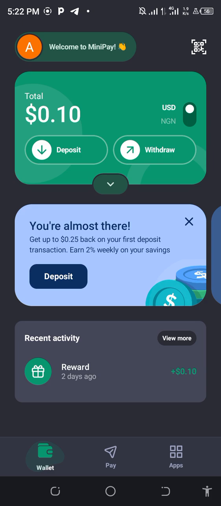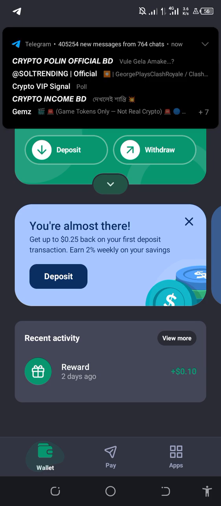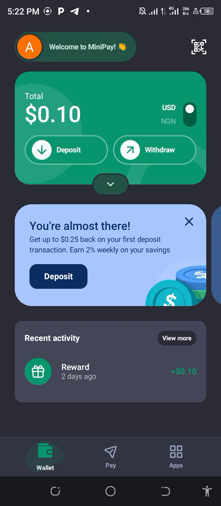Guys, if you are a person who doesn't know how to trade on any exchanges, this app is really for you. Any amount of money you deposit here will be in the form of USD, and every 2 weeks you will get 2% of the money. Don't forget that it is in USDT.